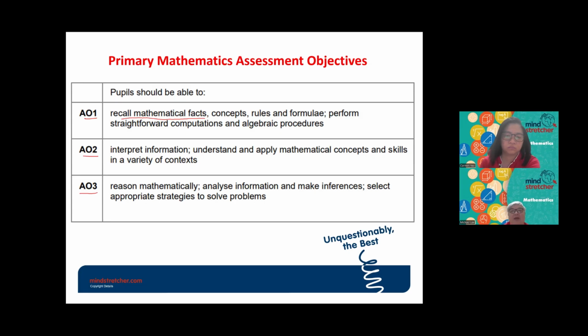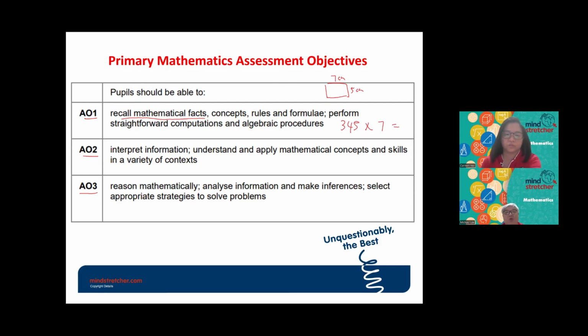Some examples: if they are asked to perform, for example, 345 times 7, this will be an AO1 kind of question. Or maybe they will just give you a rectangle with a length and the breadth, and then ask you to find the area of this rectangle. So this will be an example of an AO1 kind of question.